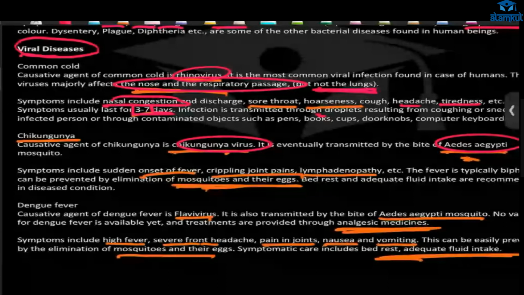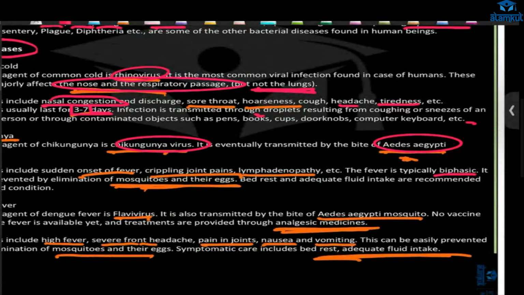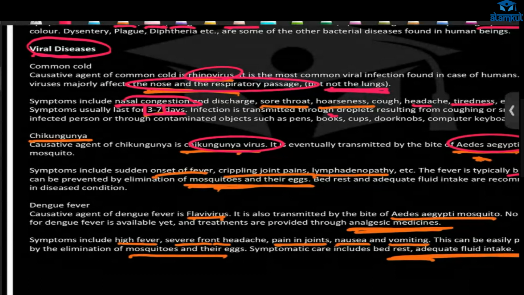And also lymphadenopathy, meaning the lymph nodes will get inflamed. The fever is typically biphasic. That means there will be fever, then you get well, and the fever will be gone, and after some time you will again have high fever. How can we prevent this? By elimination of mosquitoes and their eggs. And how can we cure it? Bed rest and adequate fluids, and electrolytes that you have to take in.